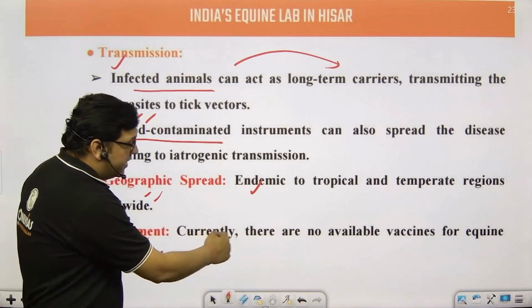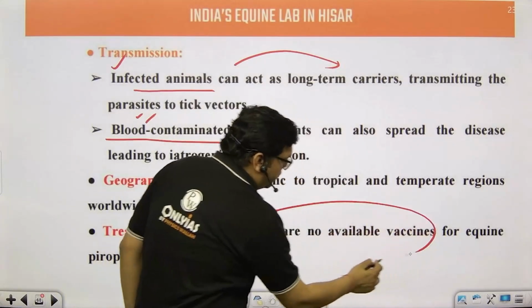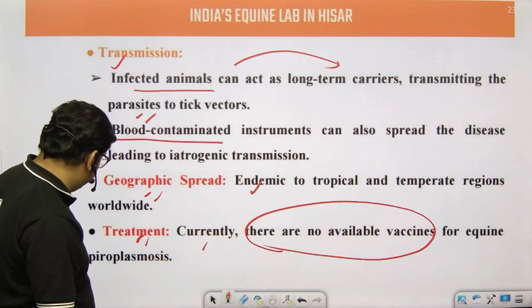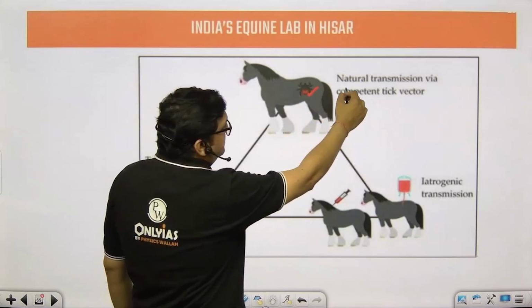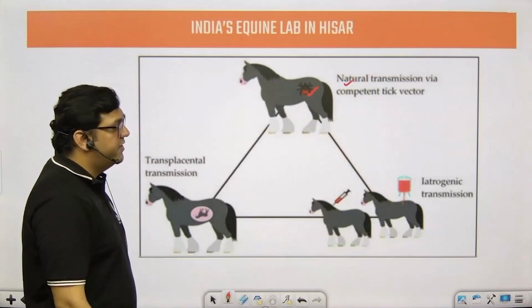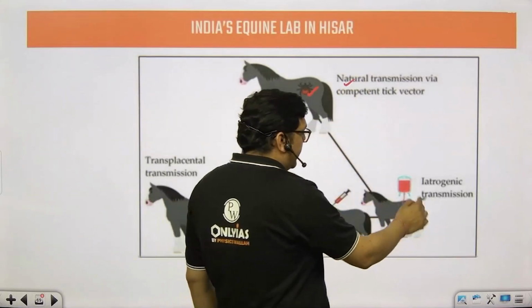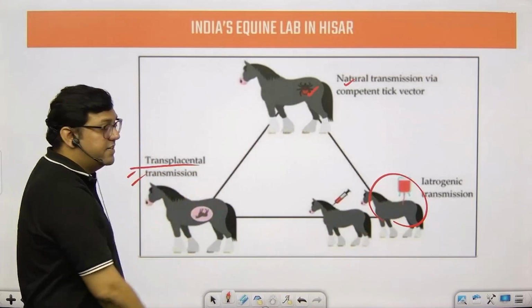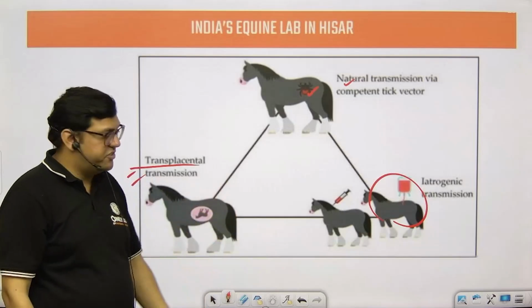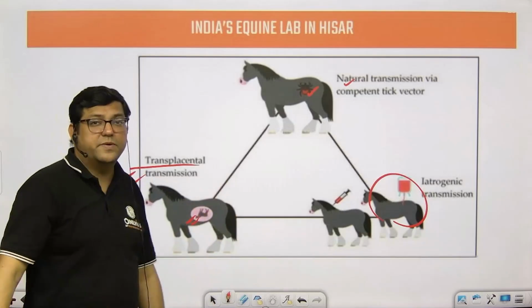Currently, there is no available vaccine for such horses. So you see this tick is there. It's a natural transmission via a competent tick. Then, as I've already told you, blood transfusion instruments. Then there is also transplacental transmission, that means from one generation to the next, even in the womb, it is being transmitted.